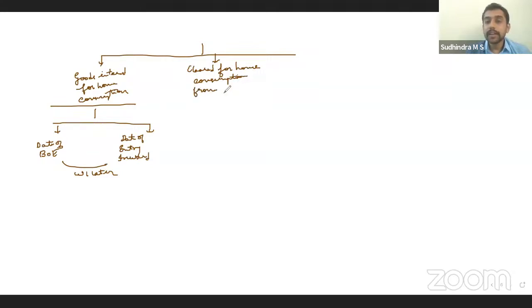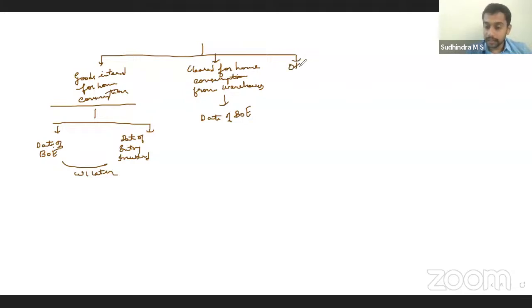Directly consider the date of bill of entry. See, entry inward would have already happened earlier. It came into India, then we kept it in the warehouse. Correct? So, obviously, date of bill of entry will always be the later date.